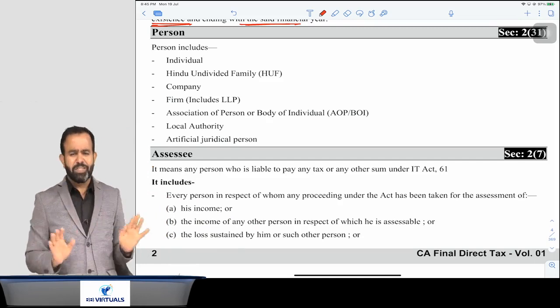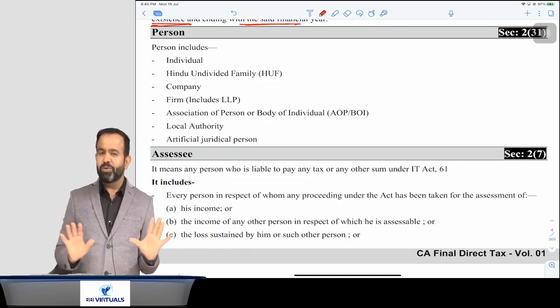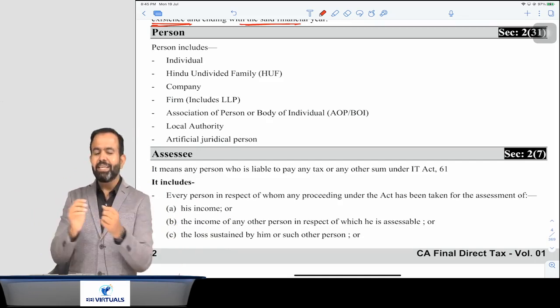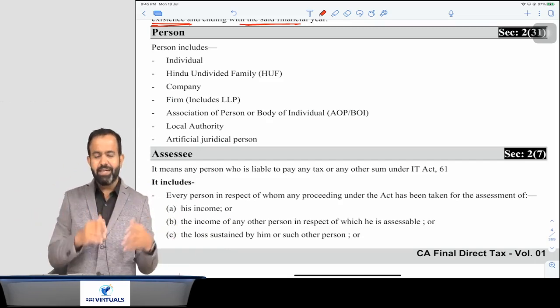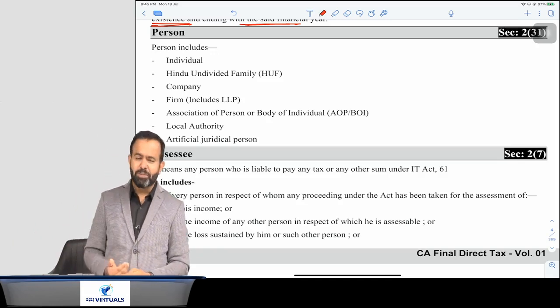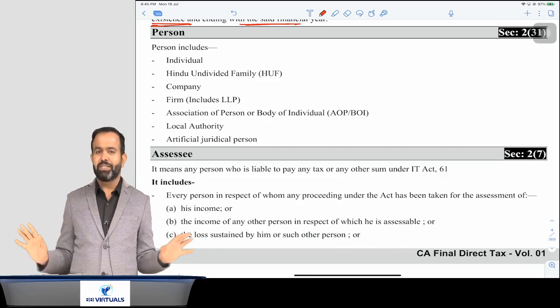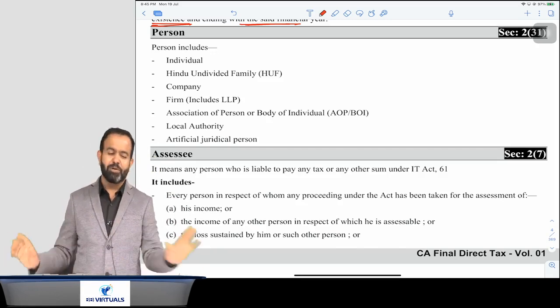Now this discussion is not relevant for your examination. For examination, you just have to remember the HUF. Hindu Undivided Family is a separate entity that is treated as a separate person, and they can take the slab rate benefit. Now the question is, what is the benefit of HUF? The only benefit of HUF is to claim the benefit of 2,50,000. That slab rate benefit is the only benefit of HUF.